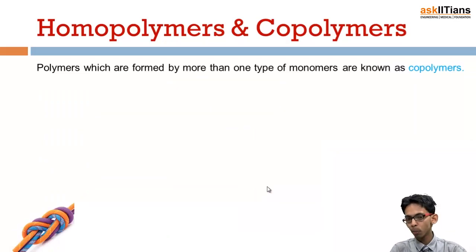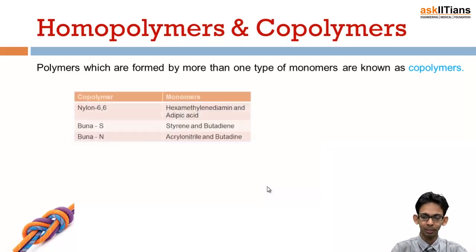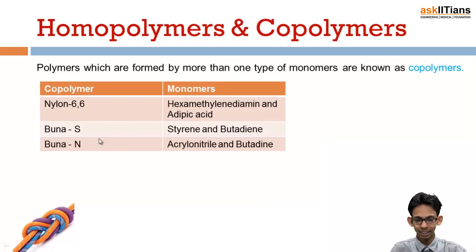Another type is the copolymer. Polymers which are formed by more than one type of monomer are known as copolymers. Just like nylon 6,6. Nylon 6,6 is formed by a combination of hexamethylene diamine and adipic acid. So there are two different types of monomers which combine together to form nylon 6,6. So it is a copolymer.